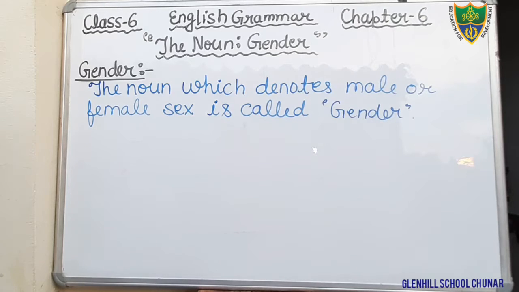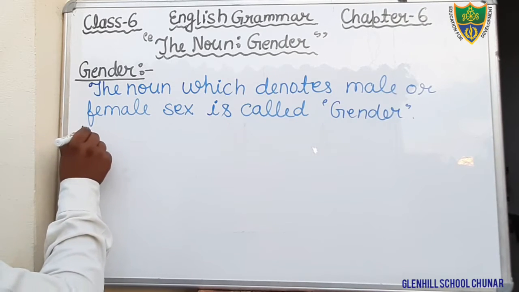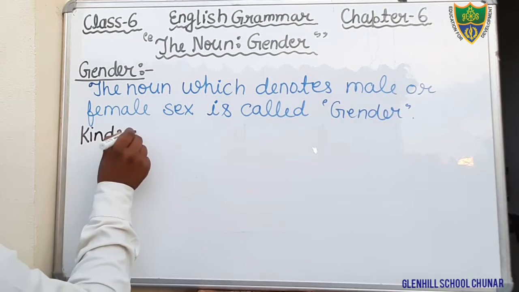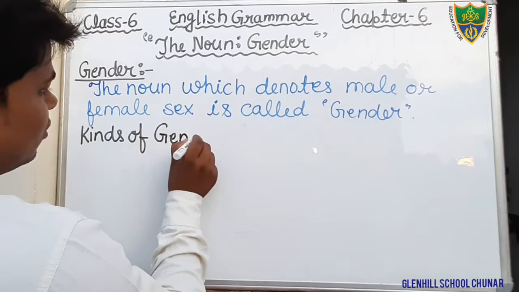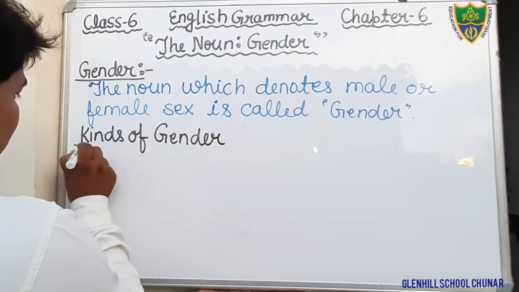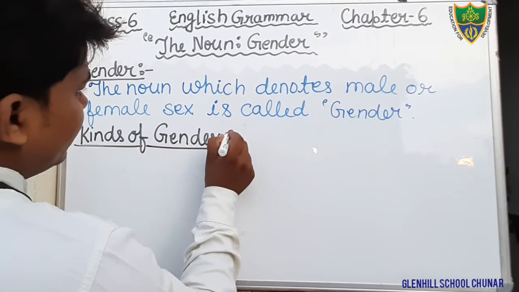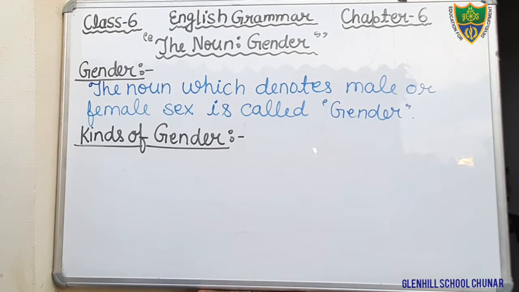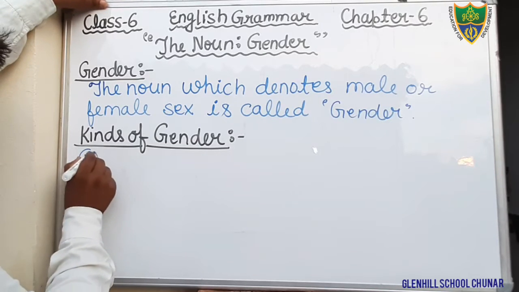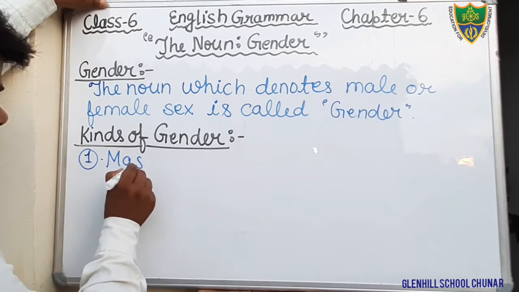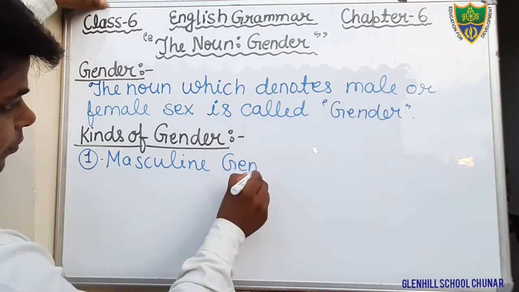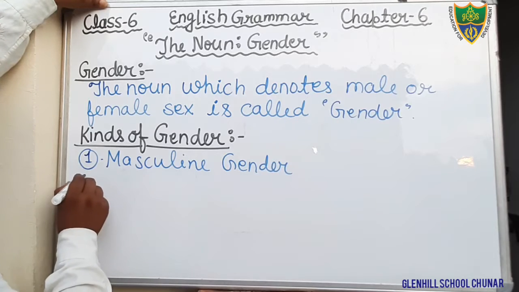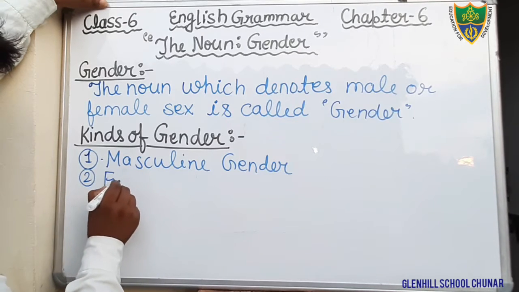Kinds of gender. Just put another heading, kinds of gender. First one is masculine gender. Another is feminine gender.